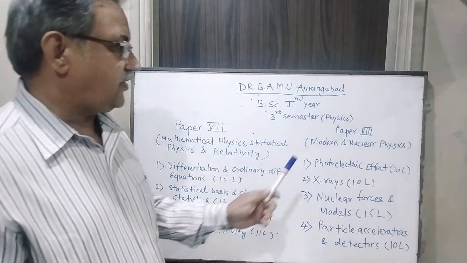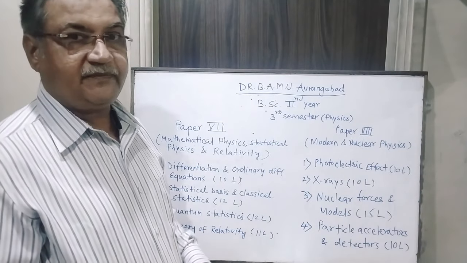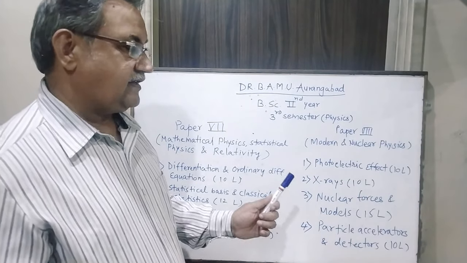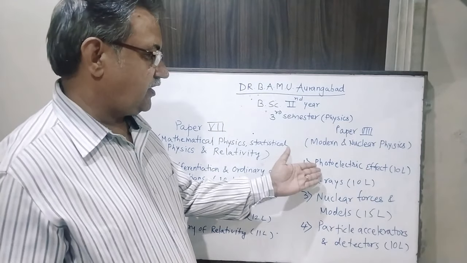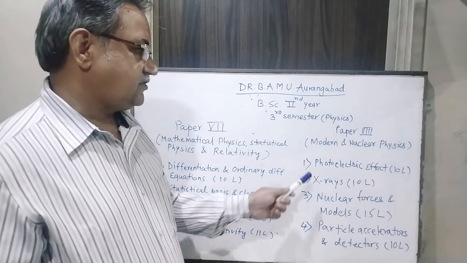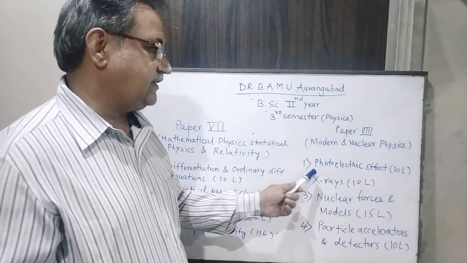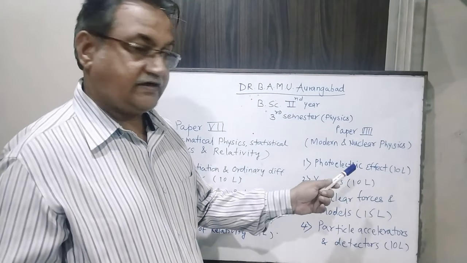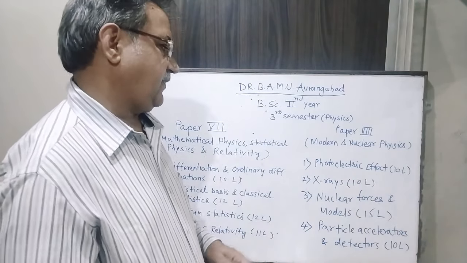Similarly, we have paper 8, and the name of the paper is Modern and Nuclear Physics. Again, there are 4 topics. The first is photoelectric effect. You are all aware of the photoelectric effect from 12th standard. So we are going to learn a little more than what you have learned in 12th standard in this topic. This topic comprises different concepts which we have to cover in 10 lectures.